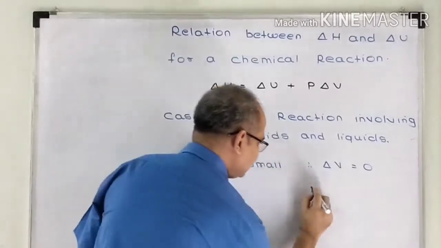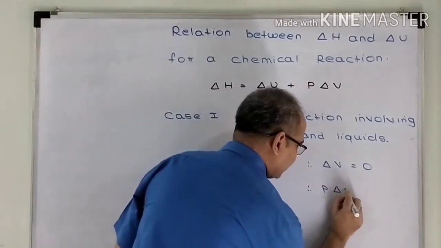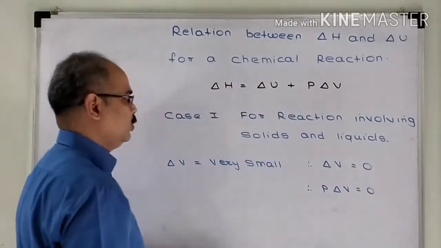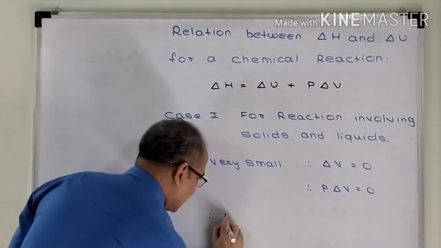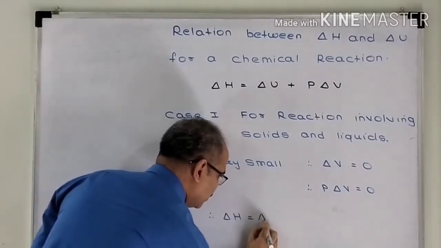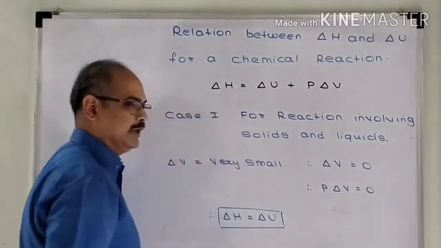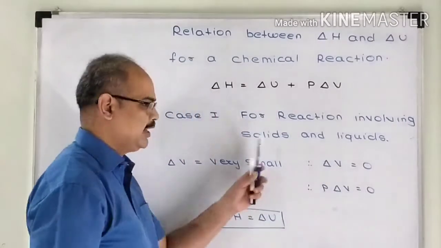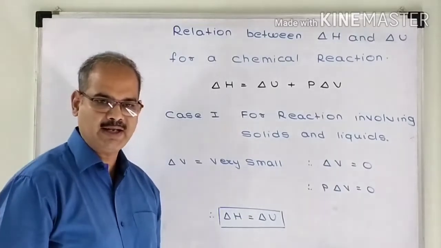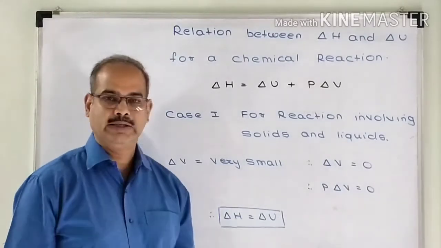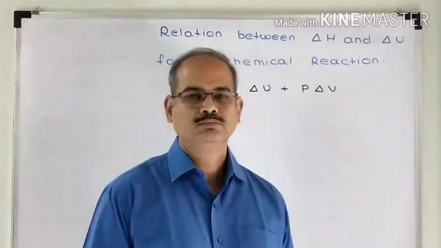When delta V is 0, then P delta V will also be equal to 0. If I substitute here, I get delta H is equal to delta U. So, for chemical reactions involving solids and liquids, what is the relation between delta H and delta U? They two are equal with each other.